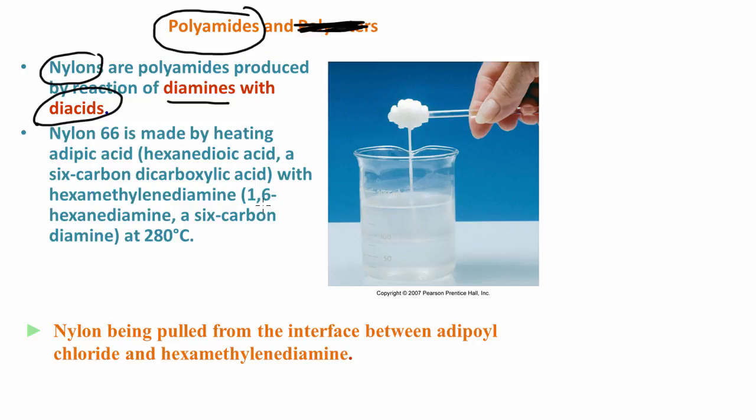So what we can do in the lab is we can heat some adipic acid, hexanedioic acid, with hexamethylene diamine. So this is a diamine, has the two nitrogens. We heat those, and what we can do is take a stirring rod, and then right at the interface between the two, we can just start pulling up these strands, okay, and we end up with this nylon.